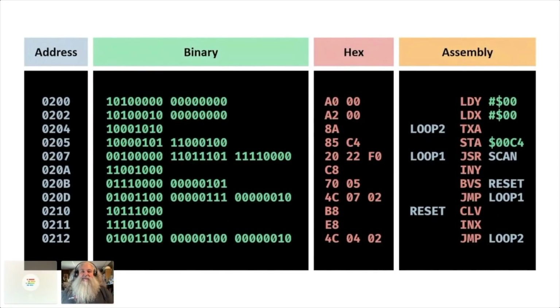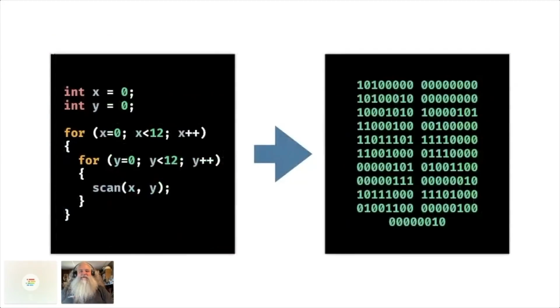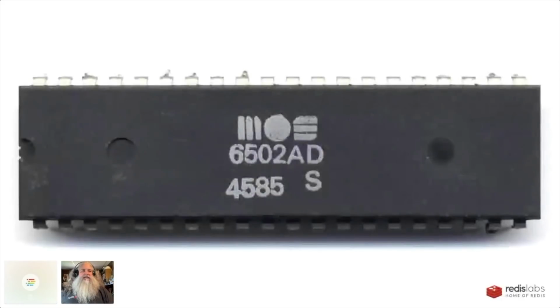It made programming much easier, but it did mean that you had to learn a different assembly language for every species of microprocessor. And it was also kind of hard to work with. And so we introduced higher level languages like C. This is some sample C code here. It does the same thing that the assembly code does, but it's in C. And with C, we can take that code and compile it as opposed to assembling it, and we'll get a binary that's similar to the binary that we coded in assembly. And then we can run that on our 6502 microprocessor, and life is grand.